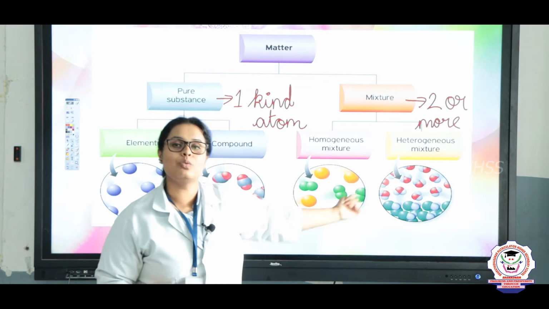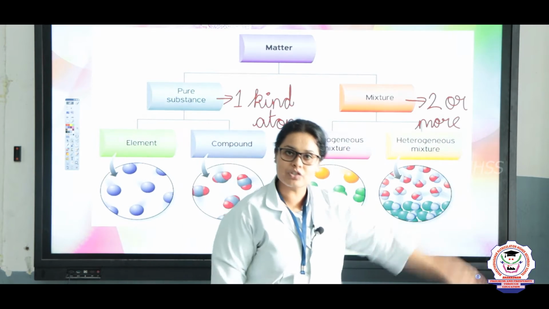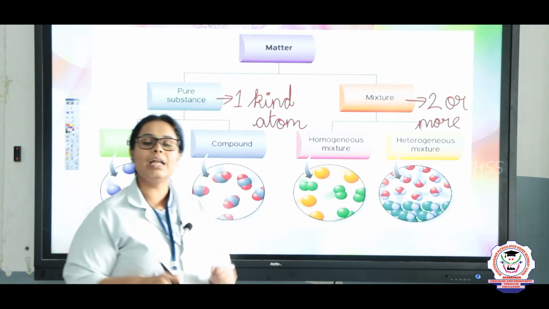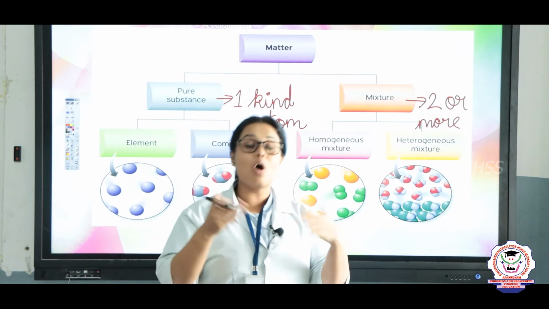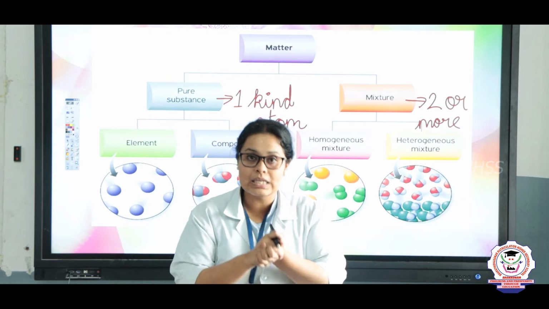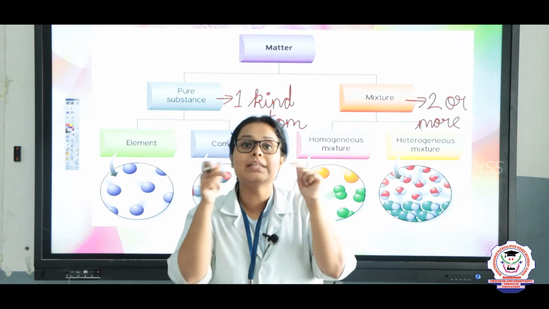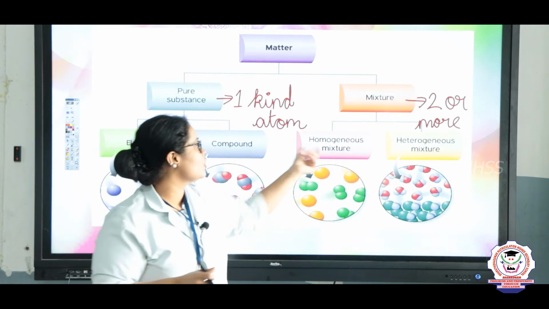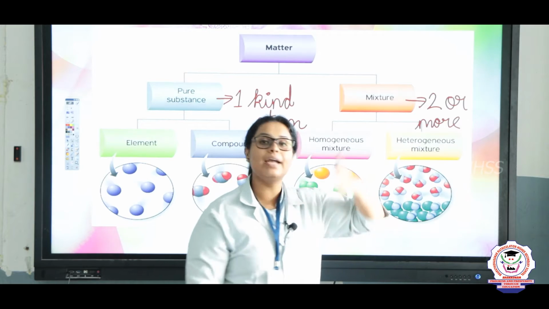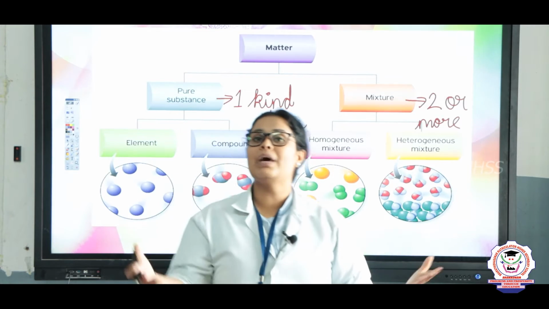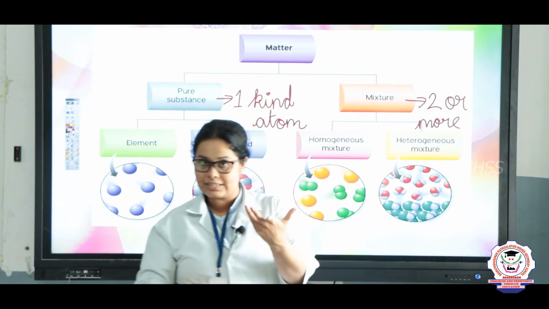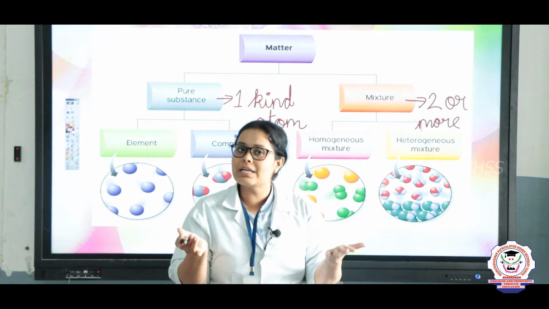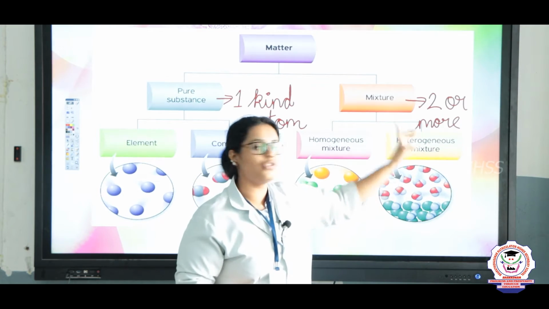So mixtures are of two types. One is homogeneous mixture and another is heterogeneous mixture. So homogeneous means, children, when you have a material or a mixture that is mixed, and you cannot differentiate what things are present, that is known as homogeneous. Homo means same and geneous means particles. Same way heterogeneous means there are different types of particles. For example, I showed you the example of jellies, right? There are so many colors. So you can identify separately what colors are present. So that is known as a heterogeneous mixture.